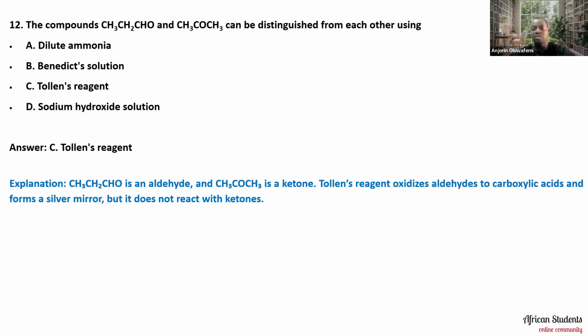So that's one way we can distinguish them. We can also use Fehling's solution, but that's not the purview of this question. So for this question, we should remember Tollens' reagent.